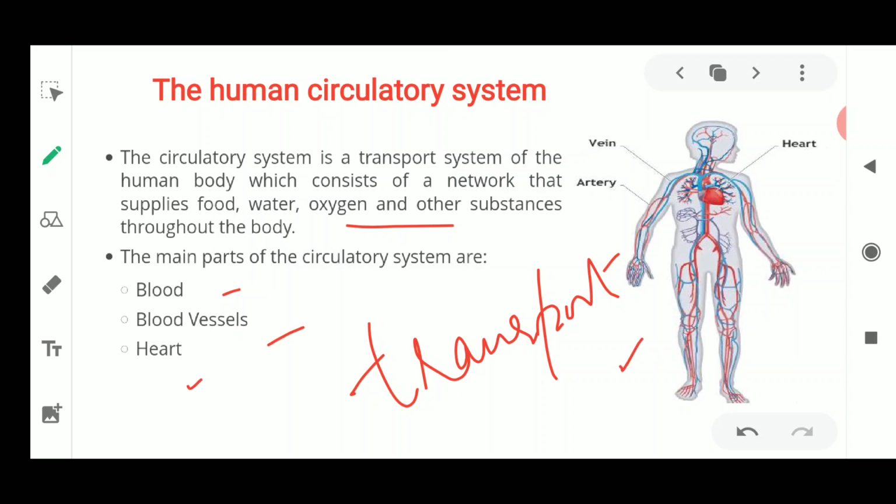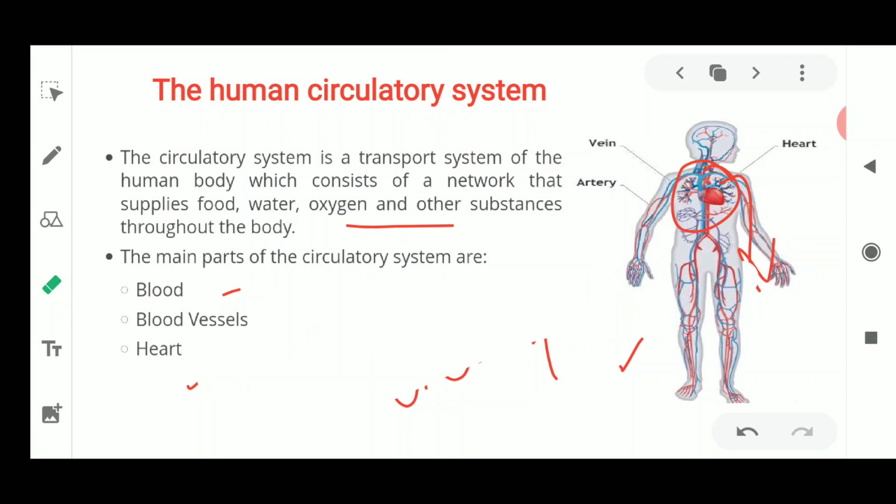This picture shows the diagram of your heart, which is placed in the center of your body, and it has two types of vessels which carry the blood, known as the arteries and the veins. Then we will study the next part which flows in these arteries and veins, these blood vessels, that is our blood. All this makes the circulatory system work.